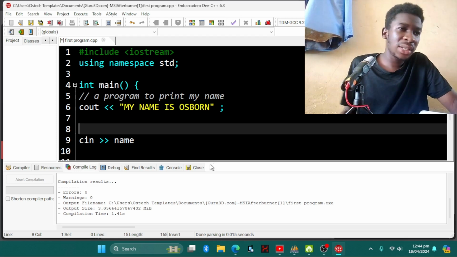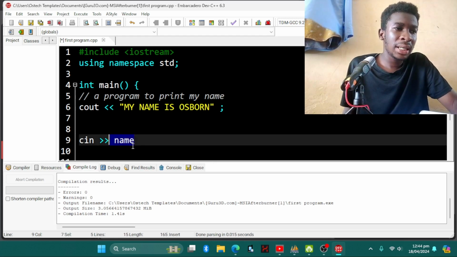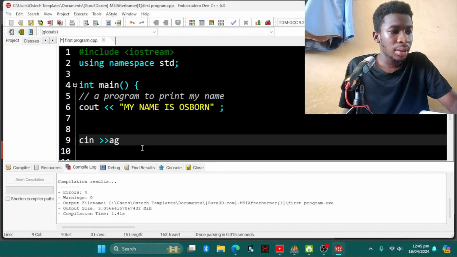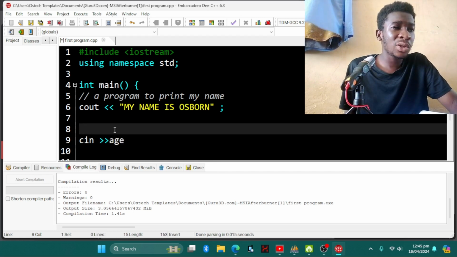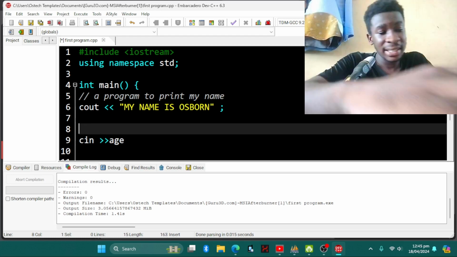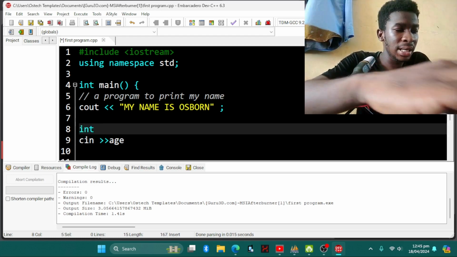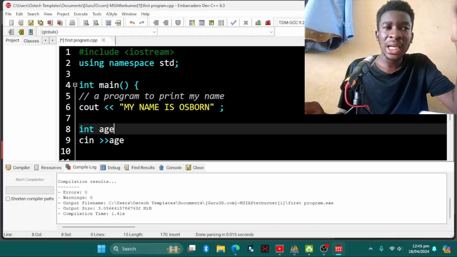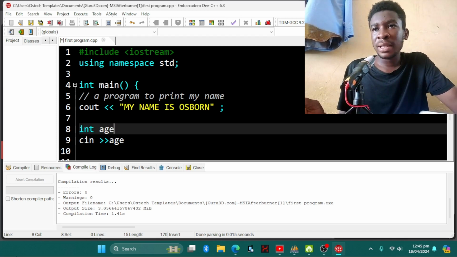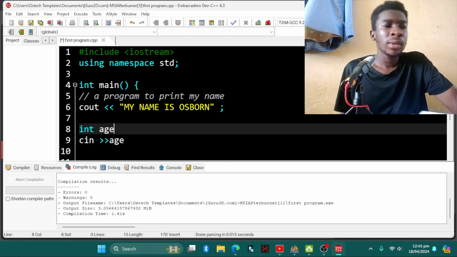Let's use age. Let's make the name age. All right, and then we are going to declare age. If you don't declare it, it's not going to run. So we are going to write int age. So we are assuming that the values you are going to accept for age should be an integer. If you insert an alphabet, it's not going to come. If you insert a punctuation, it's not going to come. All right, so that's it.